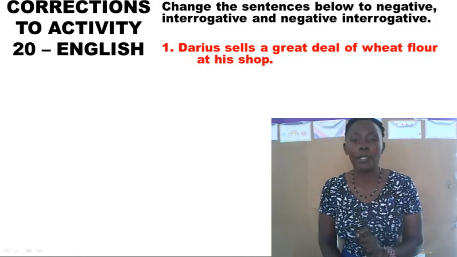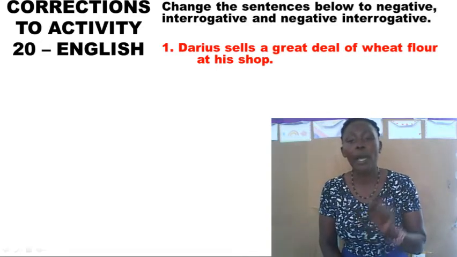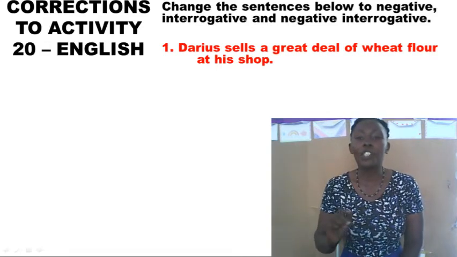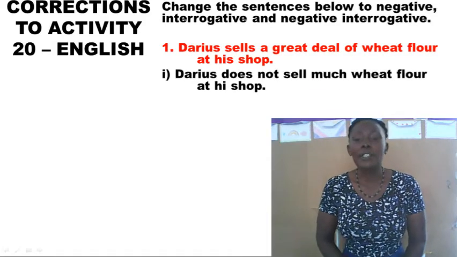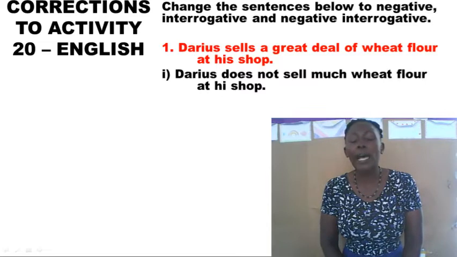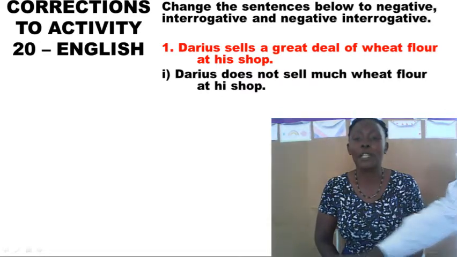The answer is, Darius does not sell much wheat flour at his shop. So don't make the mistake of using a great deal again.